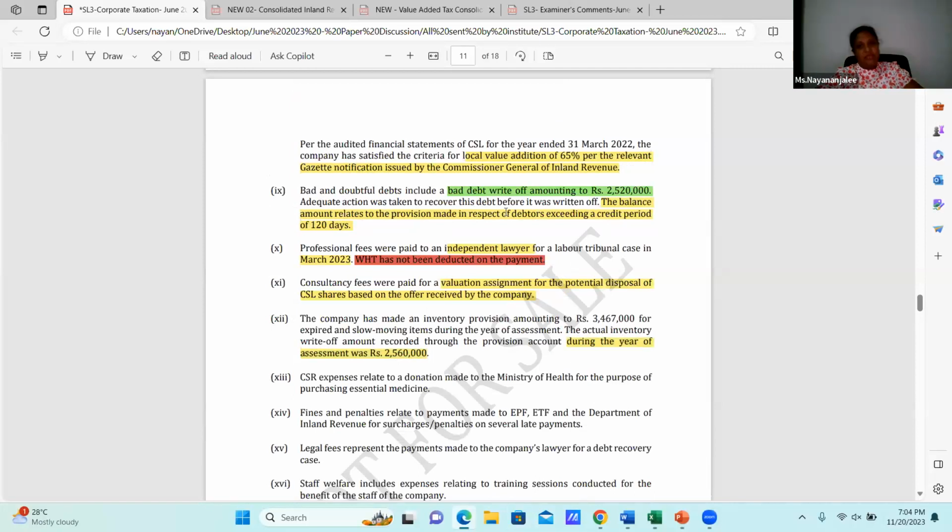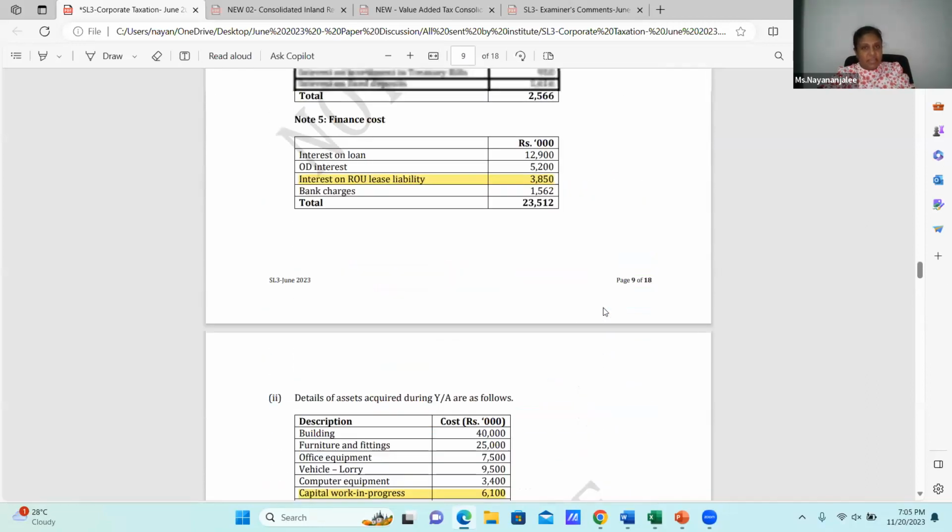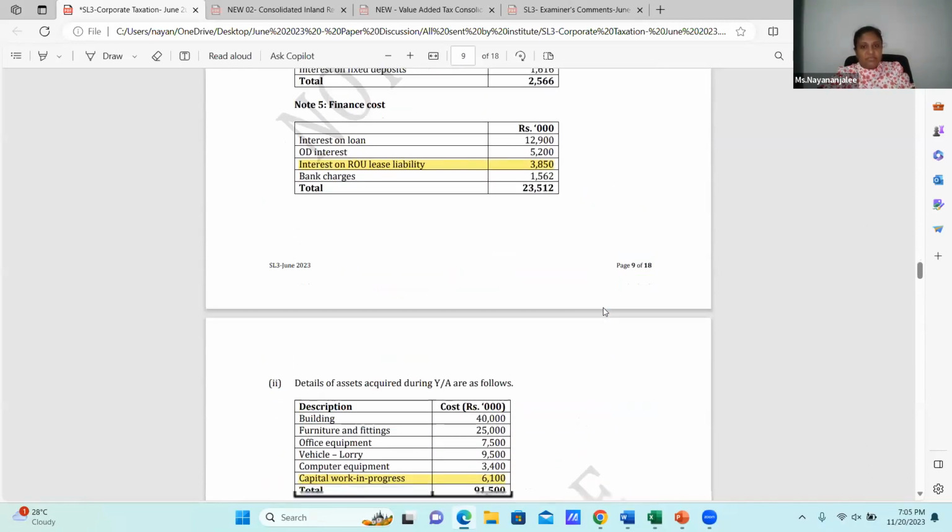Like in bad debt, the provision and the write-off have been given. Then the inventory write-off, which is slow moving and expired, should be an allowable deduction. And the provision included here shall be disallowed, being a provision.